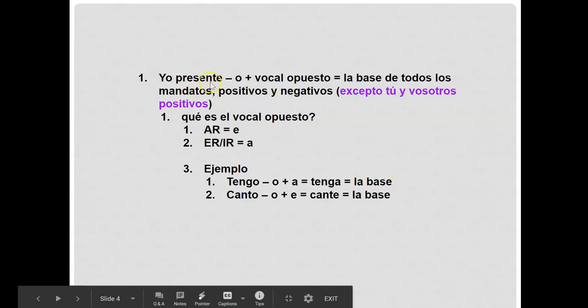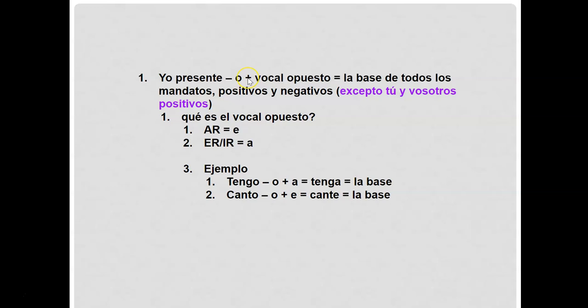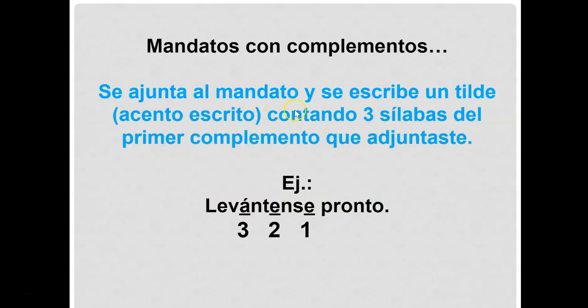Now, review. You take the yo in the present tense, take off the O, add the opposite vowel, and there's the base. The opposite vowel again: AR is E, ER and IR is A. And there's the example. Reviewing, when you have a command with a pronoun, it's no different.